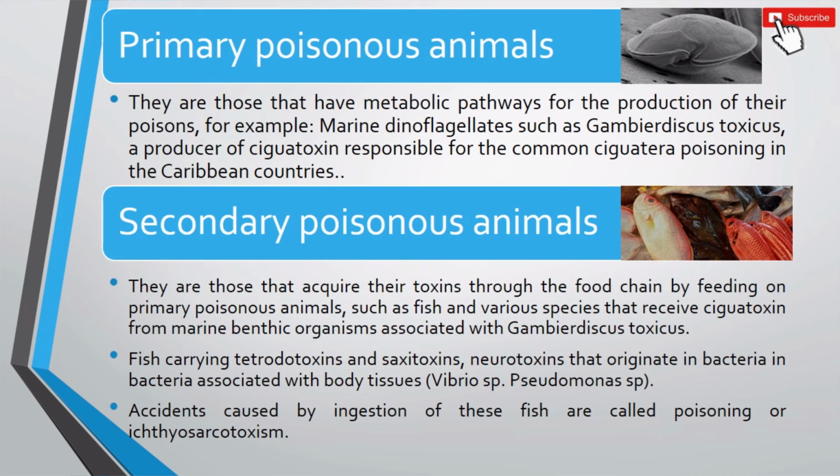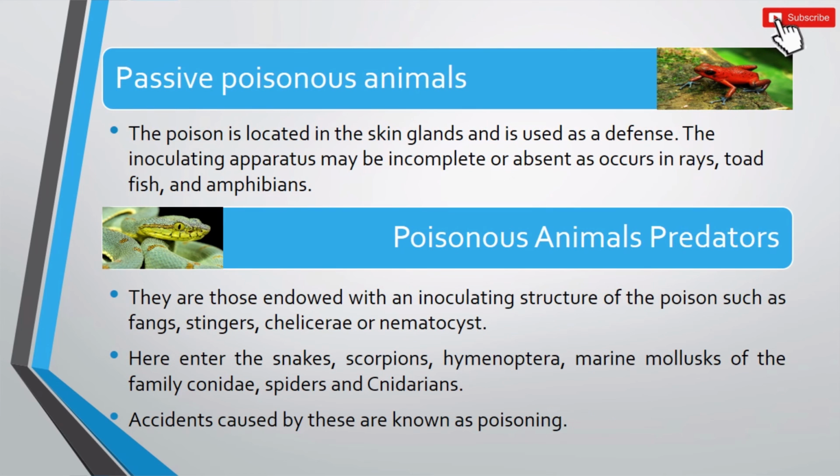Secondary poisonous animals are those that acquire their toxins through the food chain by feeding on primary poisonous animals, such as fish of various species that receive ciguatoxin from marine benthic organisms associated with Gambierdiscus toxicus. Fish carrying tetrodotoxins and saxitoxins are neurotoxins that originate from bacteria associated with body tissues such as Vibrios and Pseudomonas. It is important to note that in these cases the accidents caused by the ingestion of fish are called poisoning or ichthyosarcotoxism.